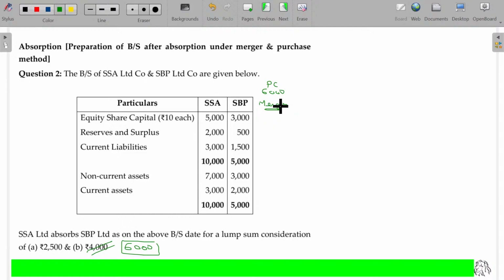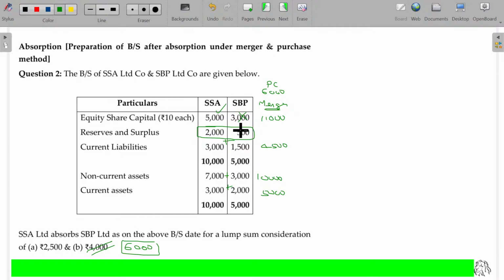Merger method. You simply sum all these things: 10,000, 5,000, 4,500, and SSA's equity share capital and equity share offered to SBB. Equity shares offered to SBB being 6,000, so 5,000 plus 6,000, 11,000. Now, what about the reserves and surplus? 2,000 plus 500, 2,500. That will be the accumulated reserves and surplus.